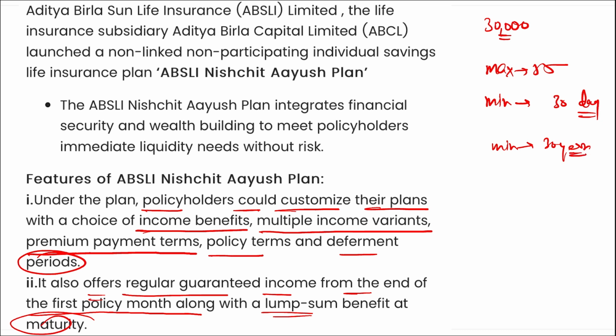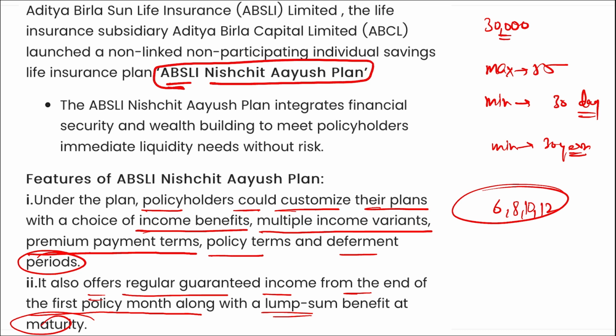Alright, here the premium payment term option is 6 years, 8 years, 10 years, or 12 years. Apart from this, the benefit of this plan could be availed on a long term basis, that is of 25, 30, 35, or 40 years, or all at the age of entry till 100. Alright, this is your Aditya Birla Sun Life Insurance Plan, that is your ABSLI Nishchit Ayush plan.